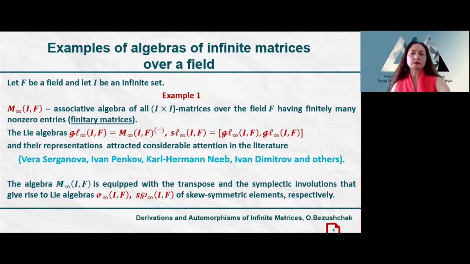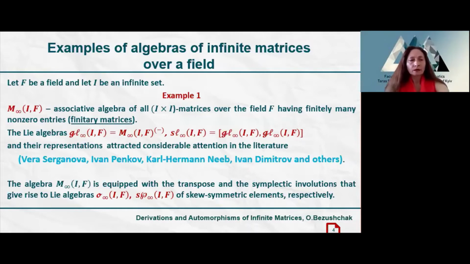Remark that both Lie algebras and their representations attract considerable attention in the papers of Vera Serganova, Ivan Penkov, Karl-Hermann Neeb, Ivan Dimitrov, and others.